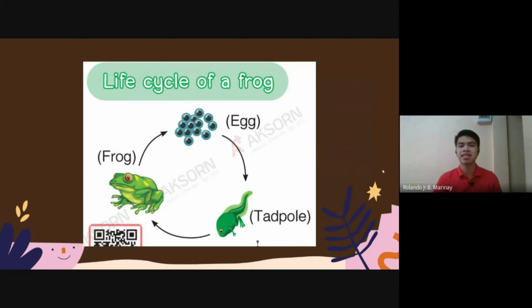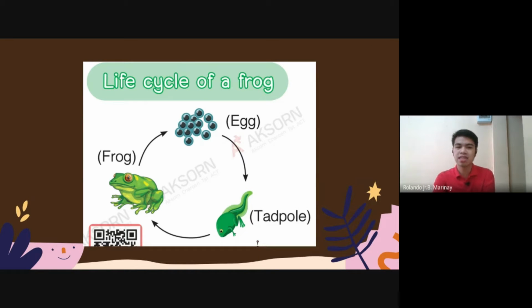Next, this is the life cycle of a frog. It begins with the egg. This is how the egg of the frog looks like. It looks like a black circle that has an outer layer on it. It's like a jelly-like layer. It's called the egg. And the next part is the tadpole.